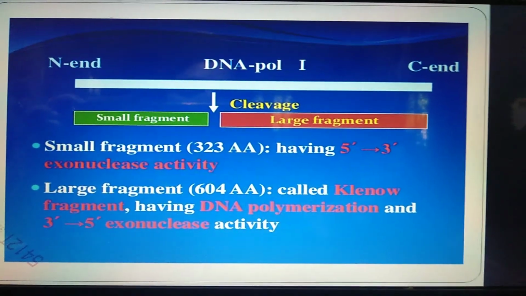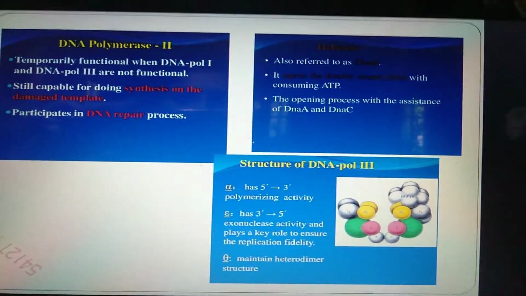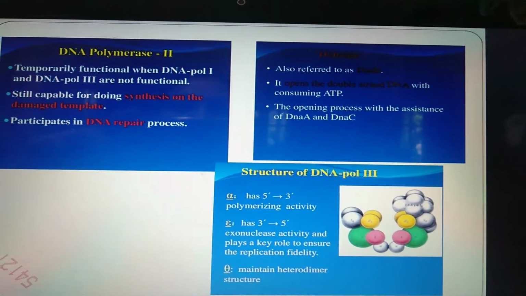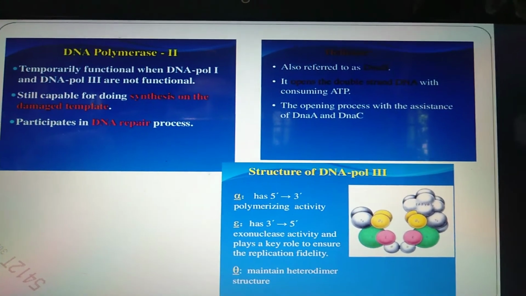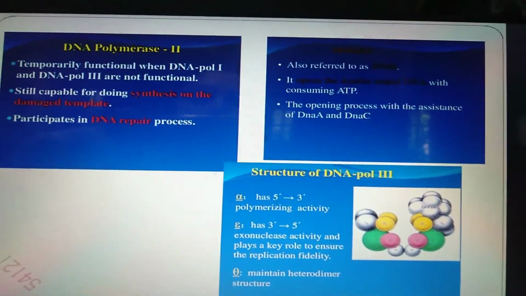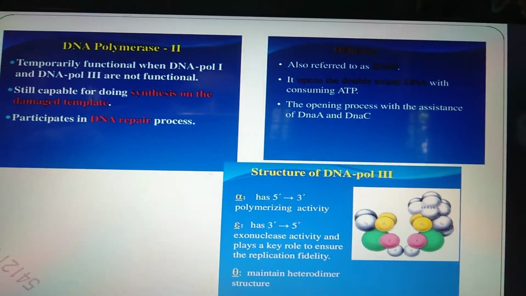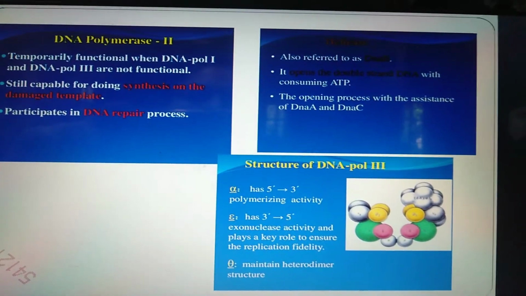N-terminal and C-terminal, we have already finished explaining. DNA polymerase 2 is temporarily functional when DNA pol 1 and DNA pol 3 are not functional, still capable of doing synthesis on a damaged template, and participates in the DNA repair system. Helicase is also called DNA B. It opens the double-stranded DNA by consuming ATP. The opening process occurs with the assistance of DNA A and DNA C.